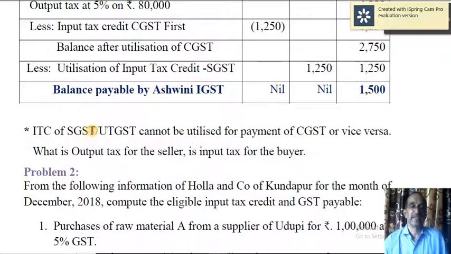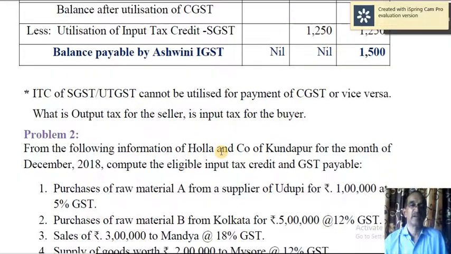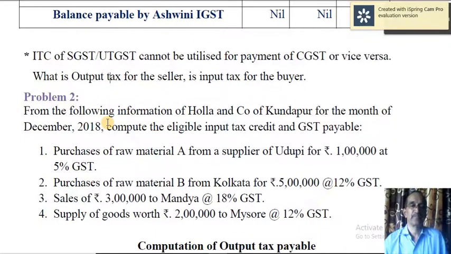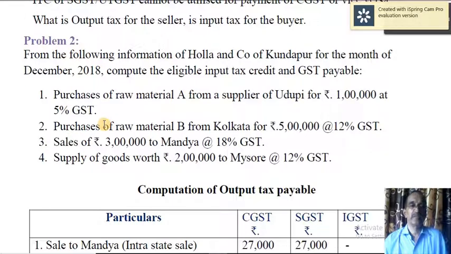ITC of SGST or UTGST cannot be utilized for payment of CGST or vice versa. What is output tax for the seller is the input tax for the buyer. So this is the point you have to remember. So this is the first problem. Now we will move on to the second problem.